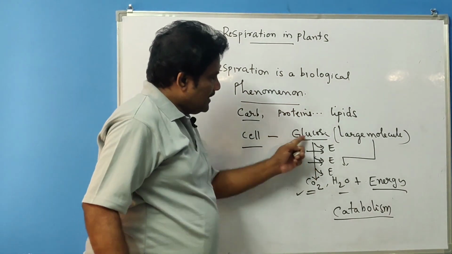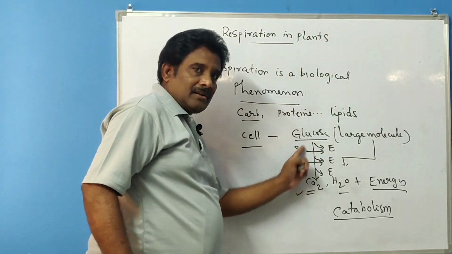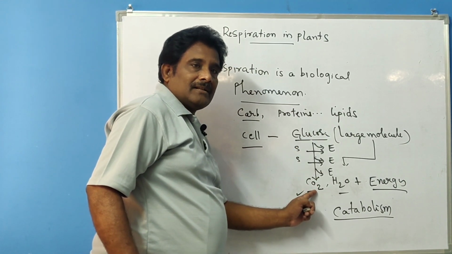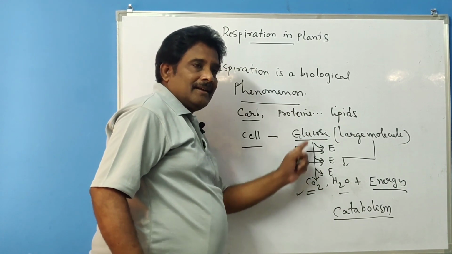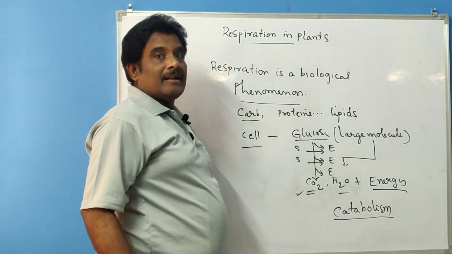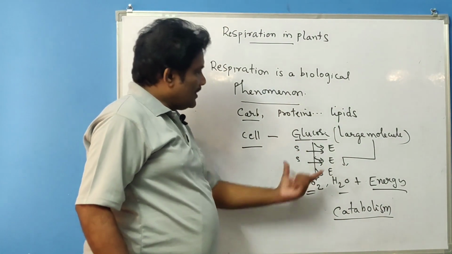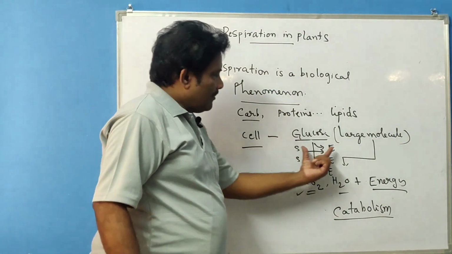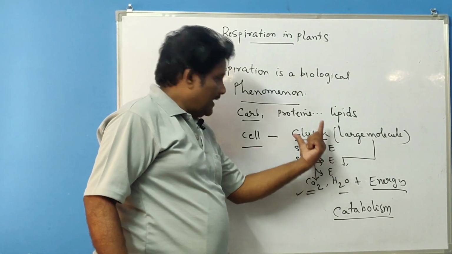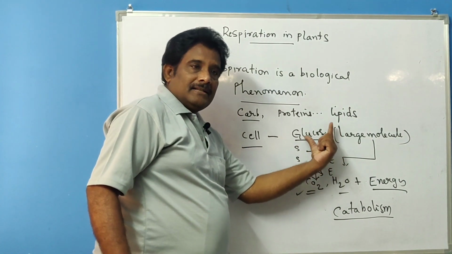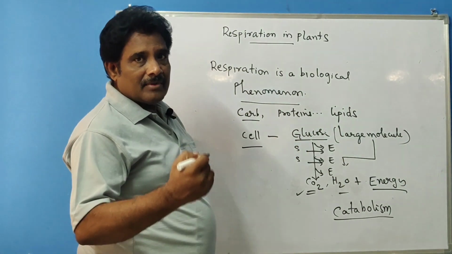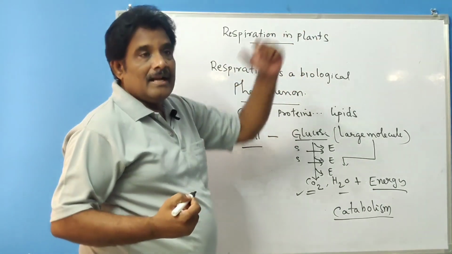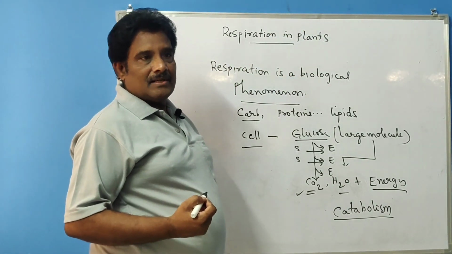Glucose is not converted immediately into carbon dioxide and water. What those intermediates are will be discussed in the next video. The important point to remember is that energy is released in a stepwise manner, not all at once like in combustion.